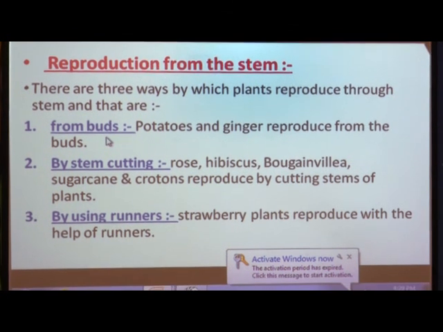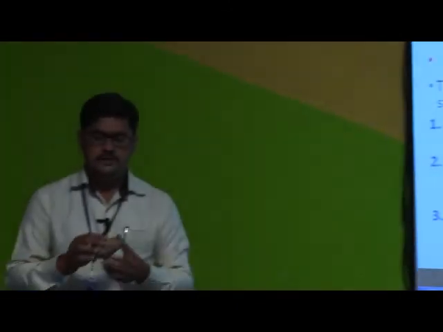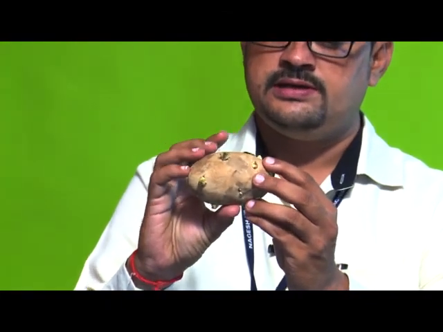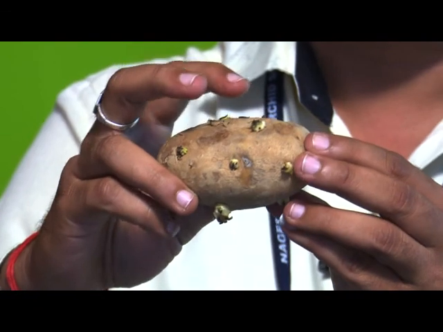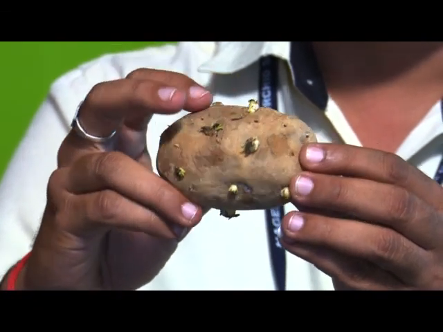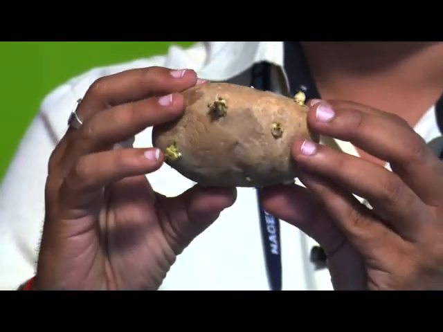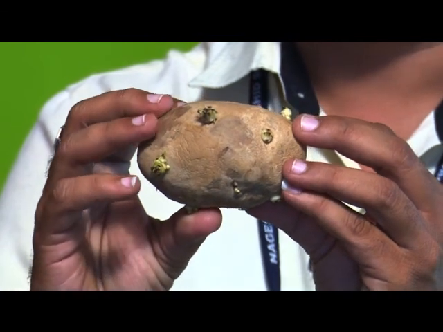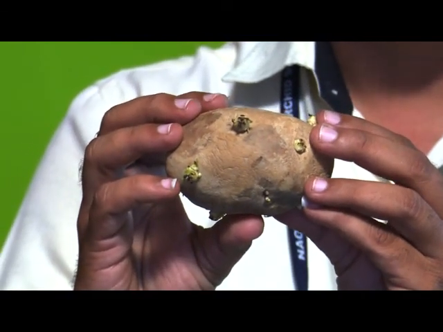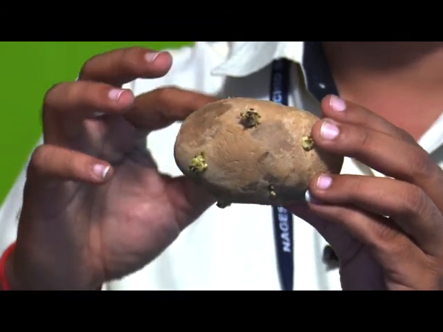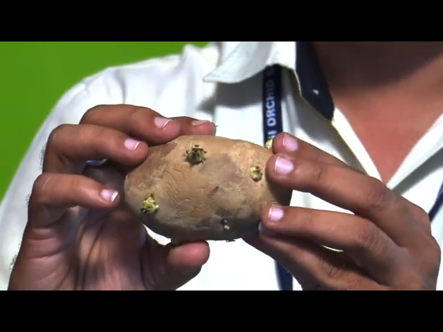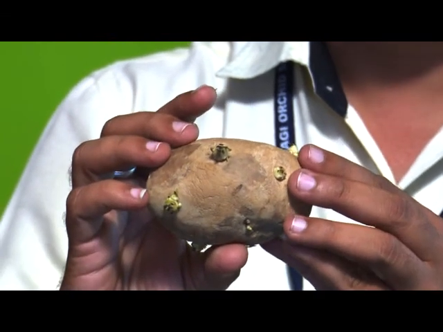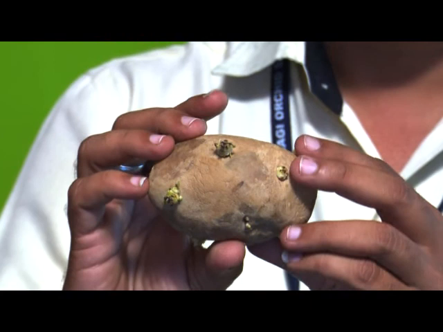Here I will show you the potato. If you see, these are the small buds present on that potato. If farmers want to grow new potato plants, what do they do? They cut the potato through this bud and plant it in the soil, and from those buds new potato plants will grow.